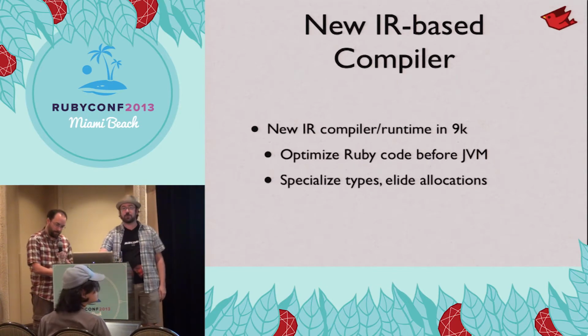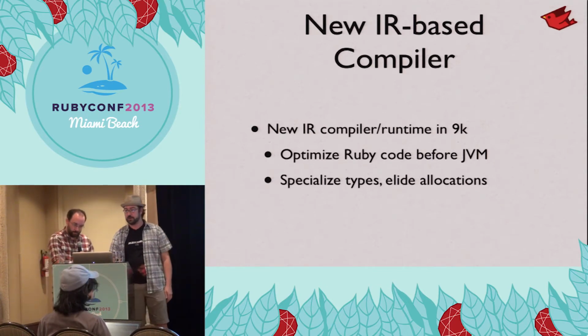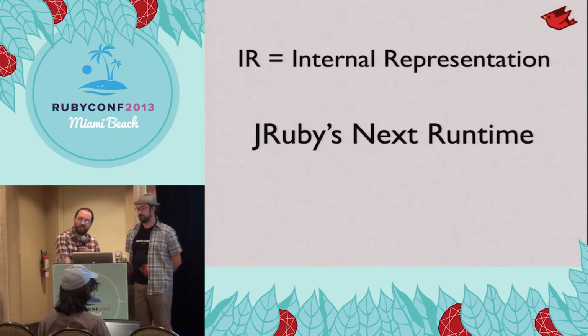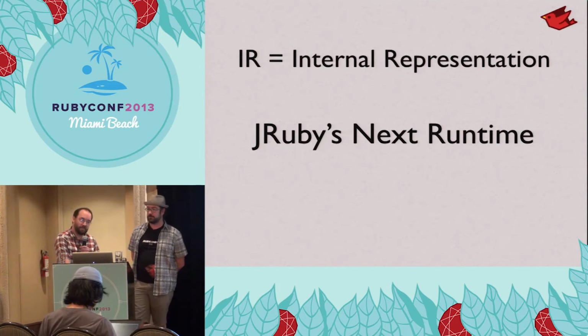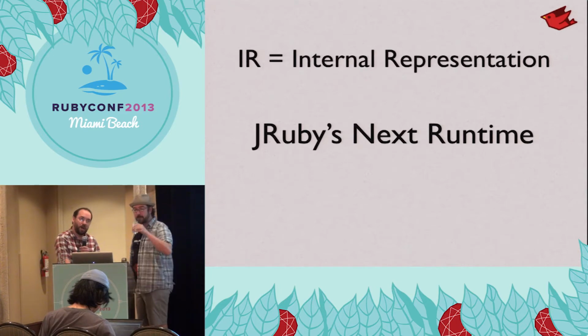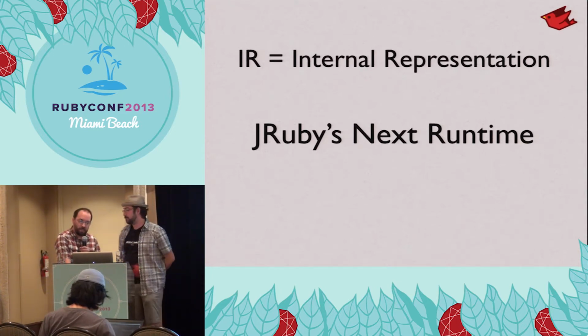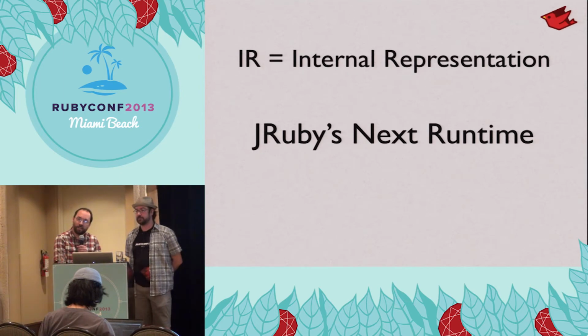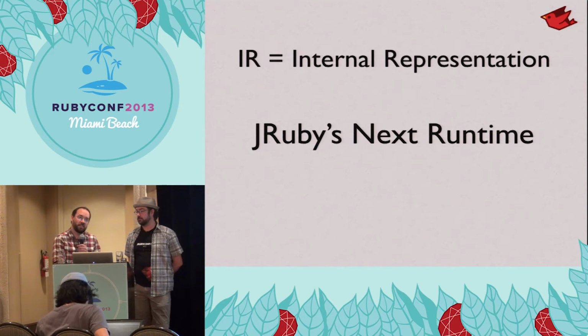I'll hand it over here to talk a little bit more about the new IR-based compiler that we're also working on. Yeah, so IR stands for Internal Representation, which is probably not the most inventive name that we could have come up with, but it's our new runtime. Subramana Sastry created the bulk of IR up to this point. He's a guy who's got a PhD in writing a Java optimizing compiler. And he basically created an architecture that's very similar to a compiler architecture if you read the Dragon book or took a course at university.